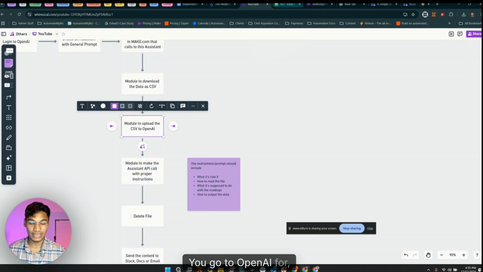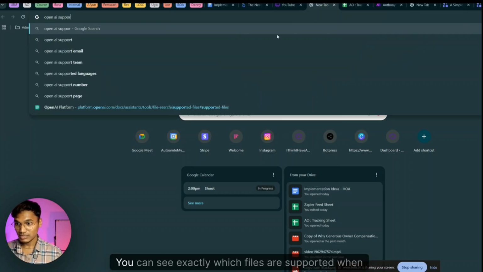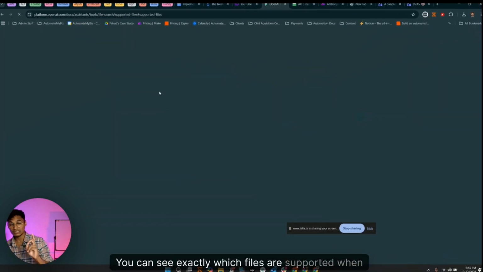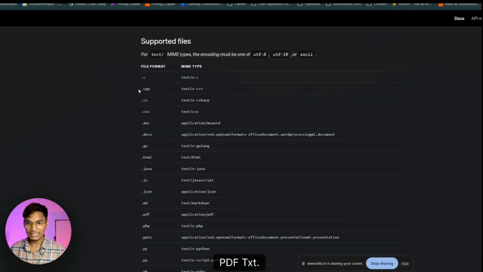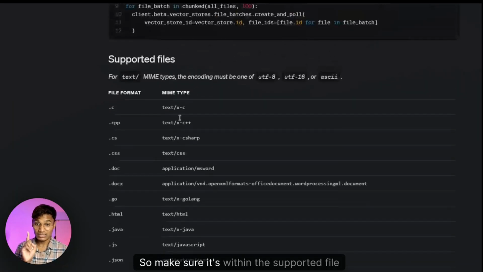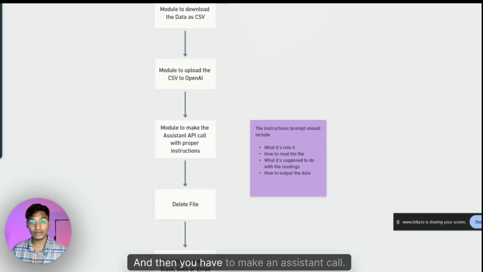So if you go to OpenAI, let me show you the supported files. You can see exactly which files are supported when it comes to uploading them. Currently, I believe it's CSV, PDF, TXT, all these things are the supported ones. So make sure it's within the supported file types whenever you're sending the data. And then you have to make an assistant call.